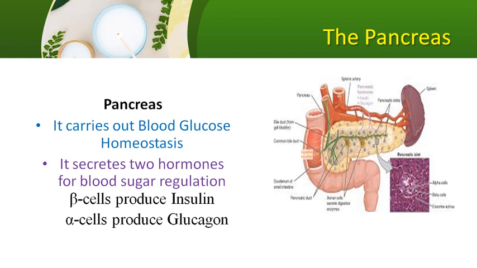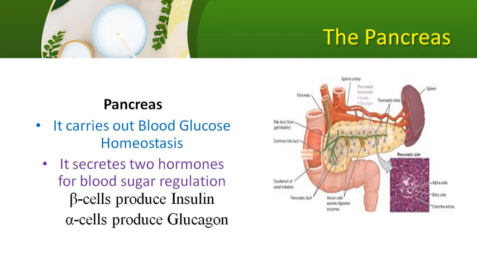So who is going to do the job of maintaining the blood glucose level in the normal range, or how is blood glucose homeostasis regulated? The pancreas is the main organ which carries out blood glucose homeostasis.